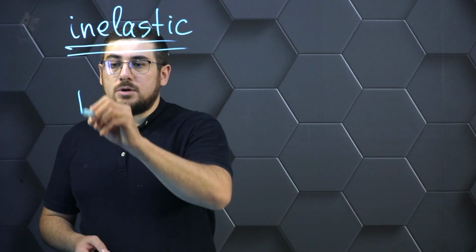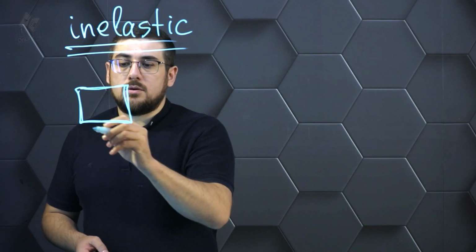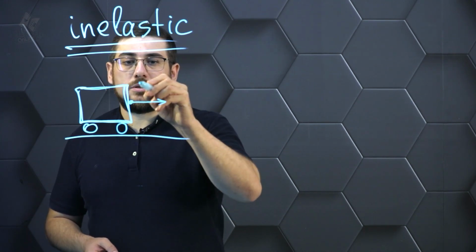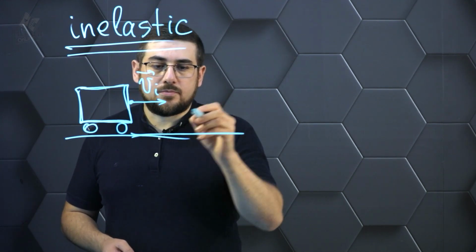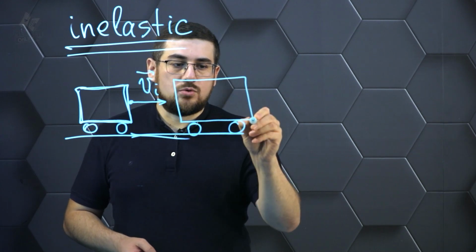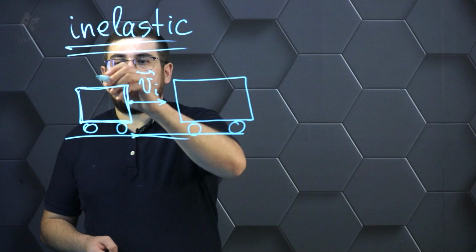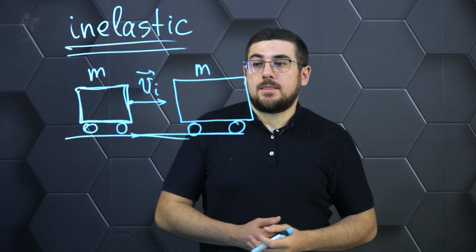Let's say we're looking at an example like this where we have two cars, one of which is moving with some initial velocity and the other car is standing still. These cars can have equal masses or different masses. It doesn't matter much, let's keep it simple. Let the masses of these cars be the same.